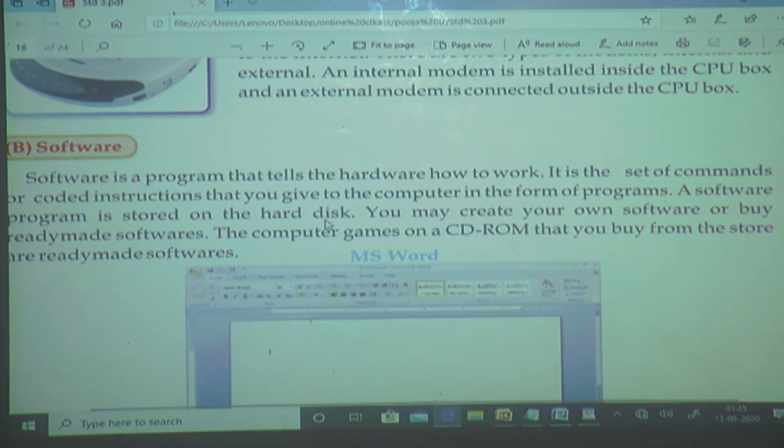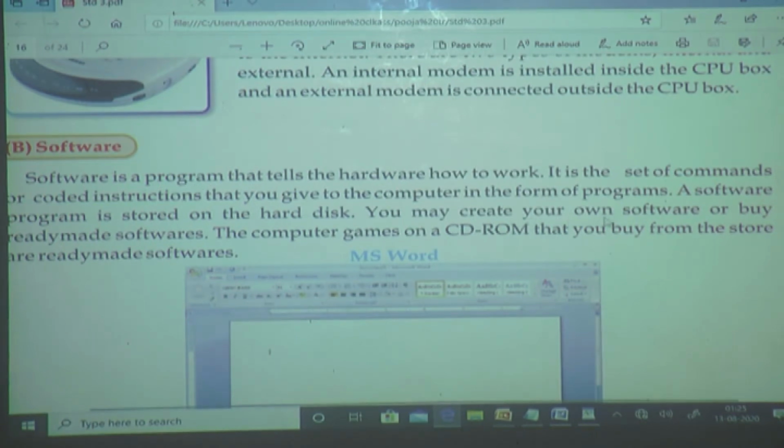A software program is stored on the hard disk. Why is it stored on the hard disk? Because hard disk stores the data permanently, and it has more capacity.